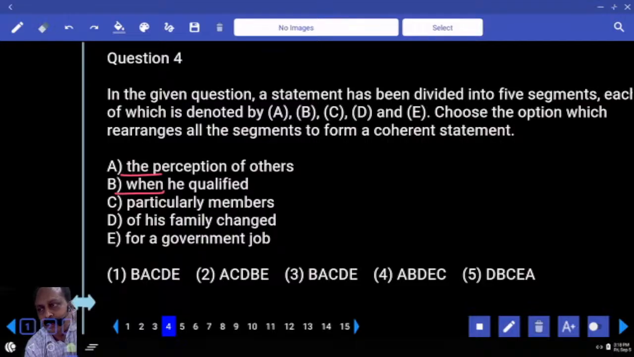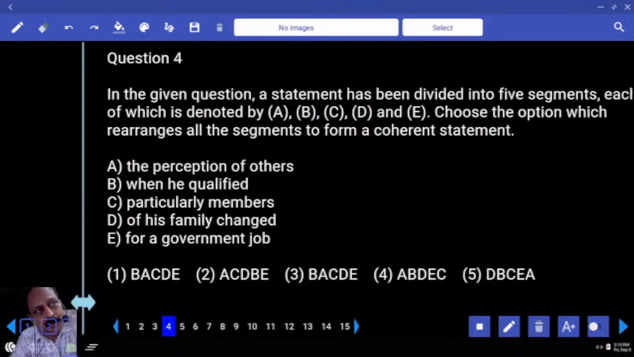Seems everything in place or not? That means what is the first one? How many options with A? What is the second one? The perception of others, particularly members of his family. There's a pair here. A, C, D, how many options? Answer is second option. Is that the last question?